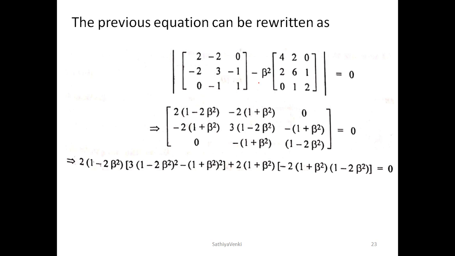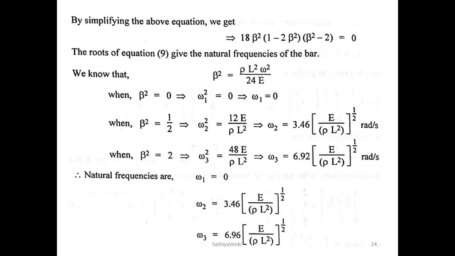Initially the bar is divided into two equal elements, so we have two elements and three nodes as usual. We have the stiffness matrix for element 1. It is the same procedure which was discussed in the previous class. Then which one is going to be different here? Let us see. As usual, for element 1 we have k1, for element 2 k2, and we assemble those to get the global matrix.